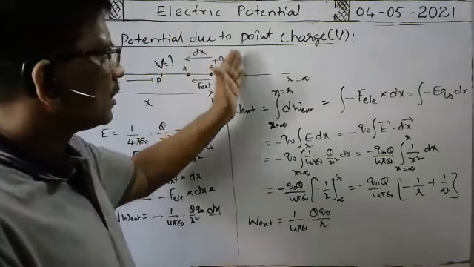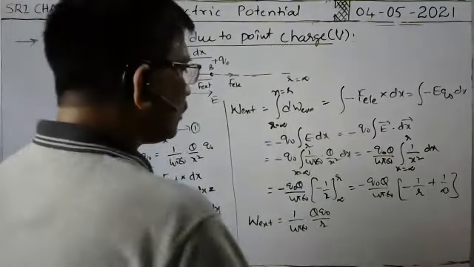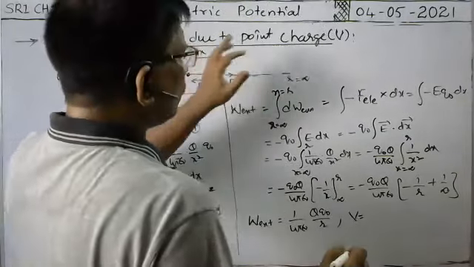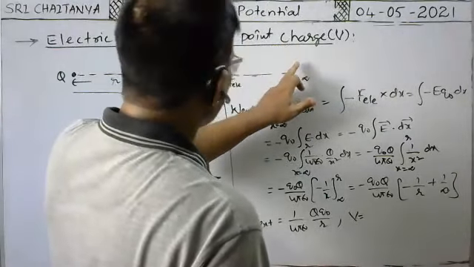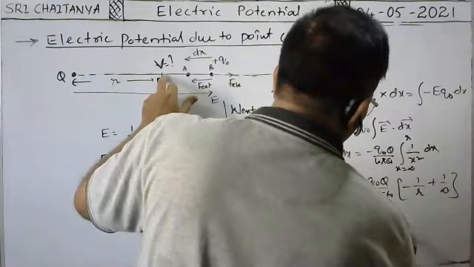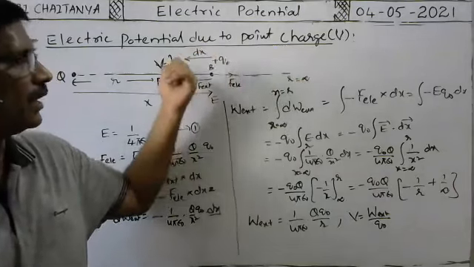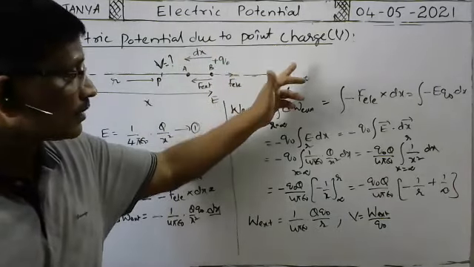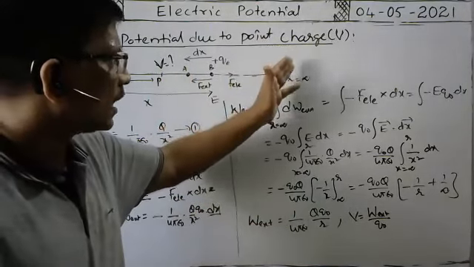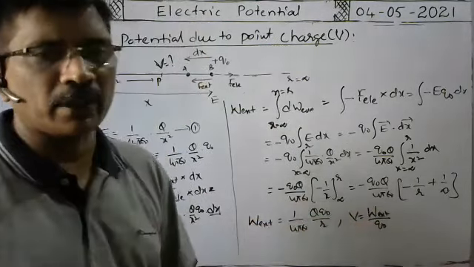This is the amount of external work to be done to bring the Q naught test charge from infinity to a point where electric potential is to be determined. But according to the definition of the electric potential at this point, V is equal to the amount of external work done to bring the unit test charge from infinity to this point. That means we have to divide this external work done by the test charge Q naught. To bring unit test charge from infinity to this point, the external work done means W external by Q naught. That is called electric potential at that point.